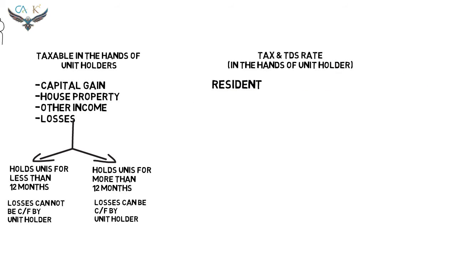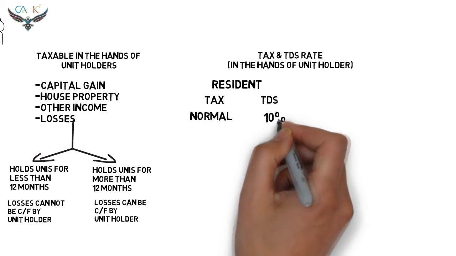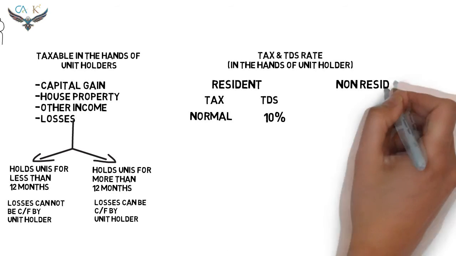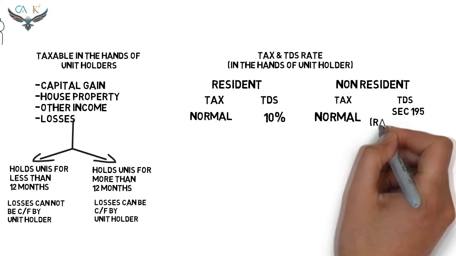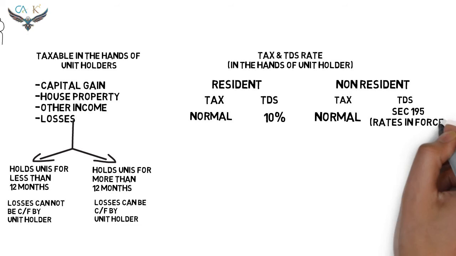Okay, now let's see the tax rates in the hands of the unit holders. If the unit holder is a resident, the incomes are taxable at the normal rate and the TDS rate is 10%. If the unit holder is non-resident, the incomes are taxable at the normal rate and the TDS is required to be deducted at the rates in force under section 195.